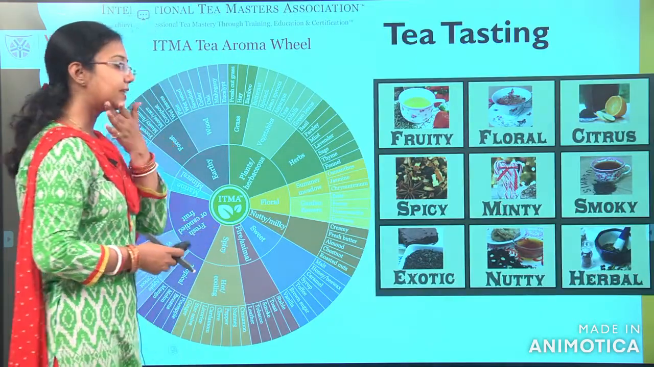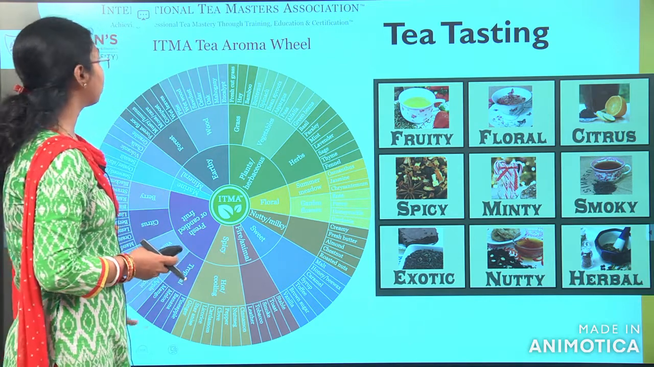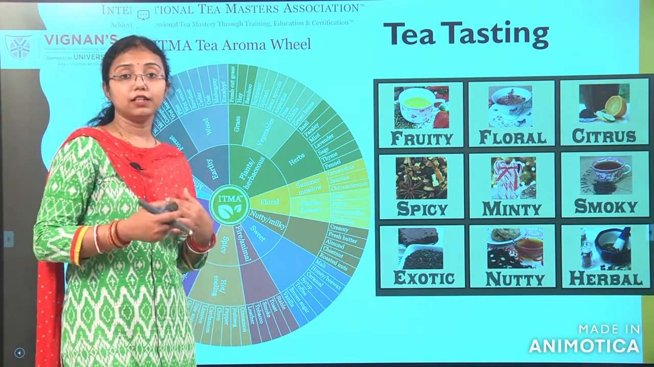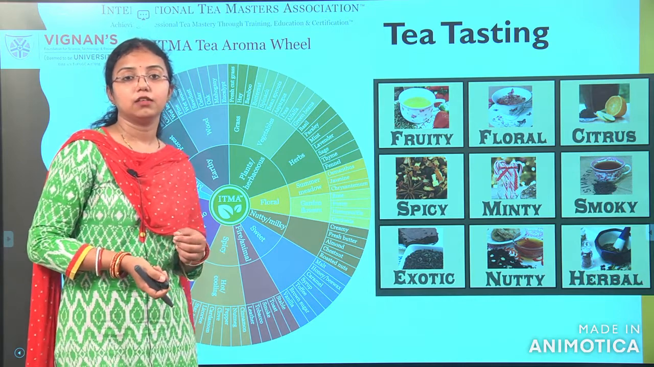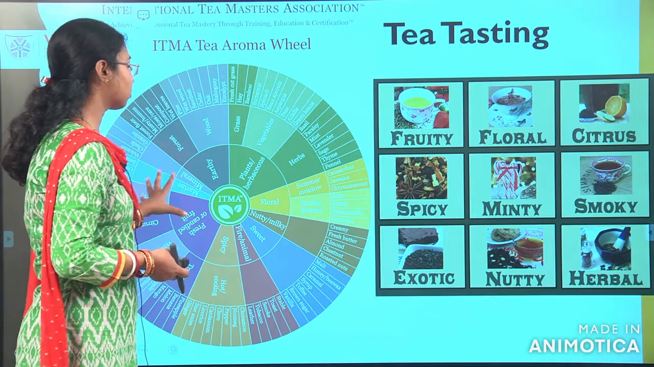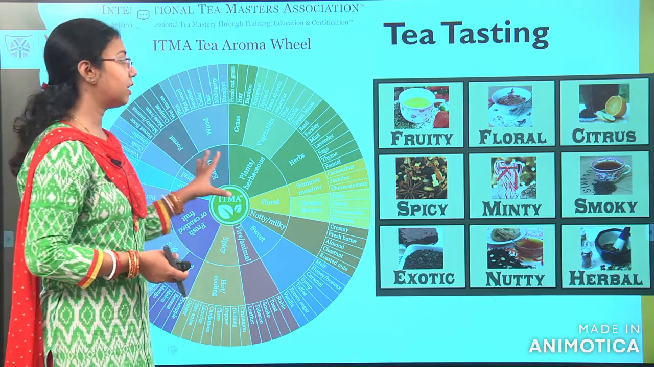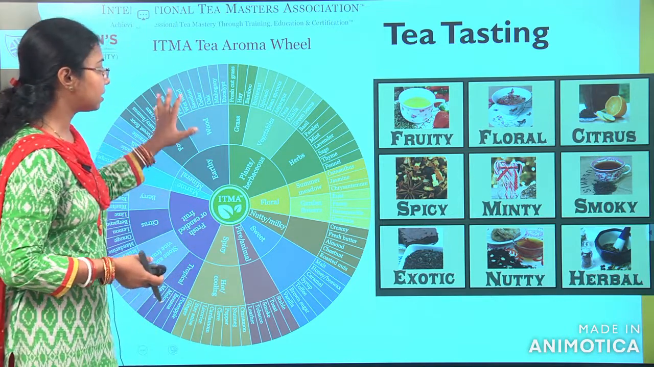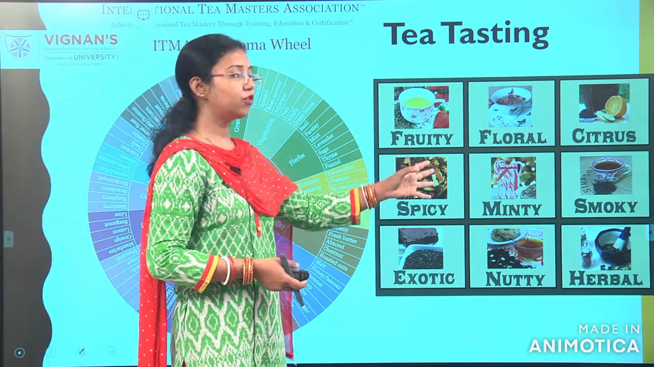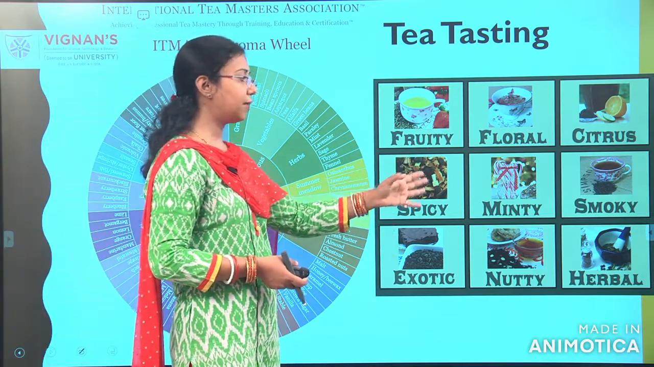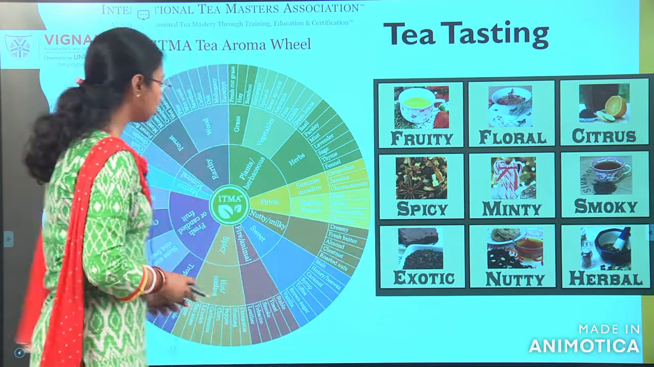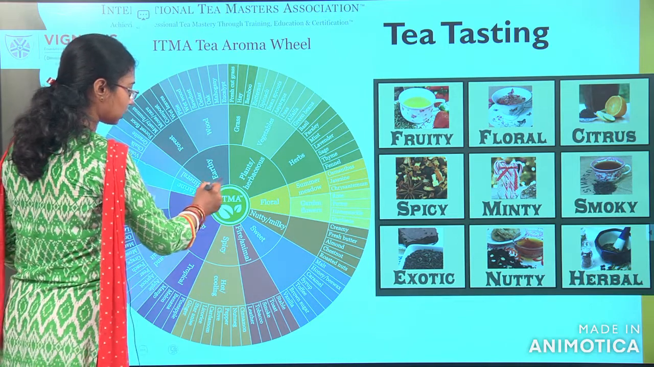So, this is the chart I want to show you. This is for the tea taster. There is a separate industry for tea tasting. It is even a very huge industry. So, this is the tea taster wheel. This is how they categorize the tea, this is the wheel they use. Mostly it will be fruity, floral, citrus, spicy, mint, smoky, exotic, nutty, herbal. So, these things you can find in this round.